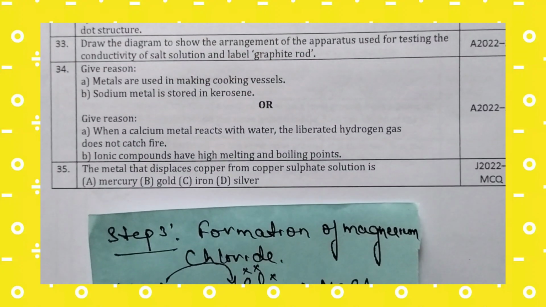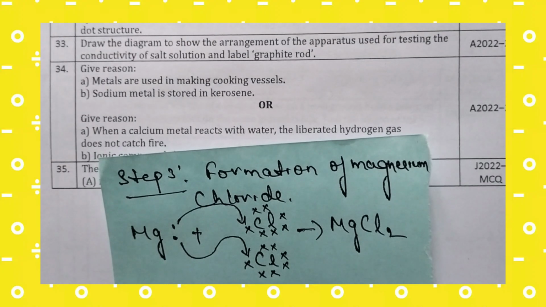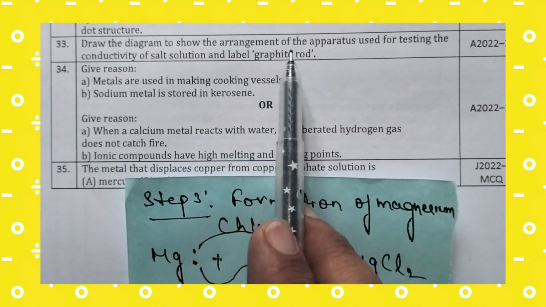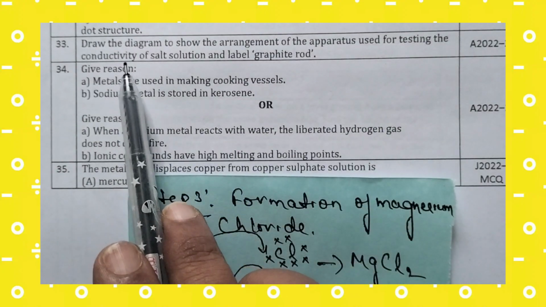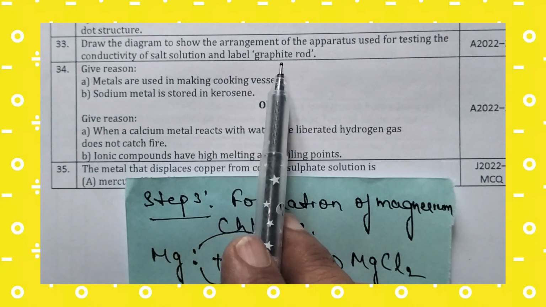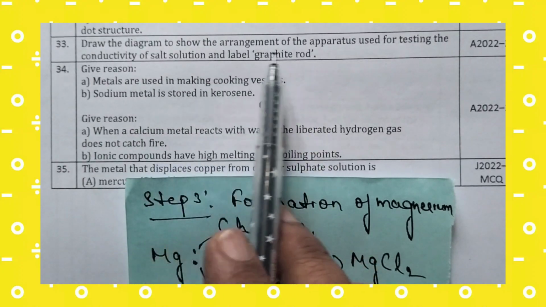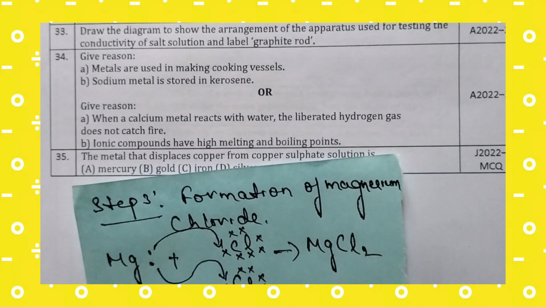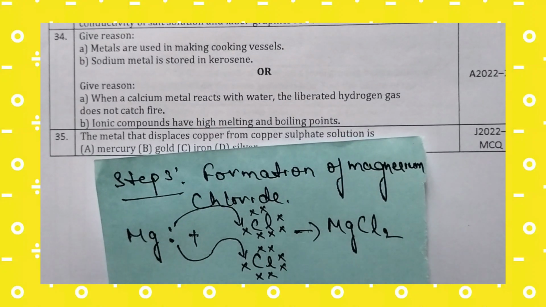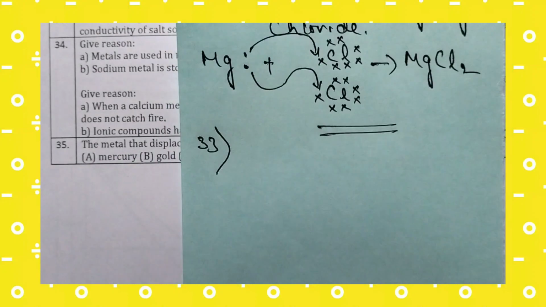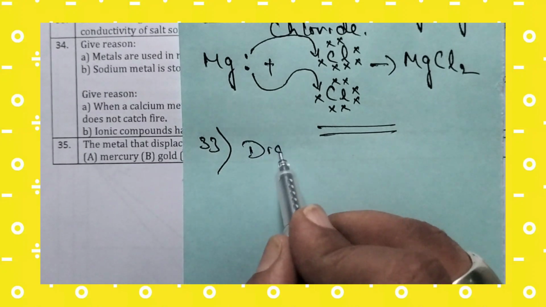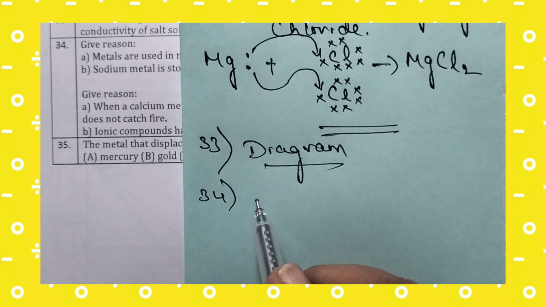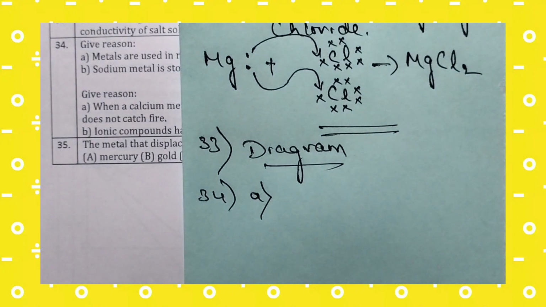Now let us move to the 33rd question. The 33rd question is, draw the diagram to show the arrangement of the apparatus used for testing the conductivity of salt solution and label graphite rod. So it is a diagram question. Now let us move to the 34th question, that is give reason. There is an internal choice question. So now let us answer the first set of give reason.